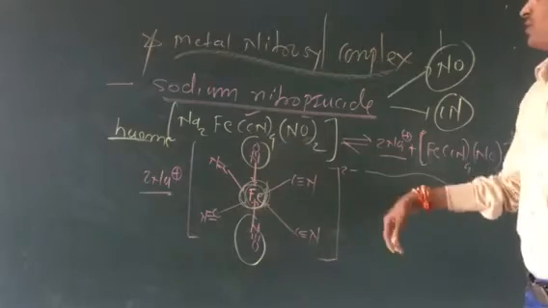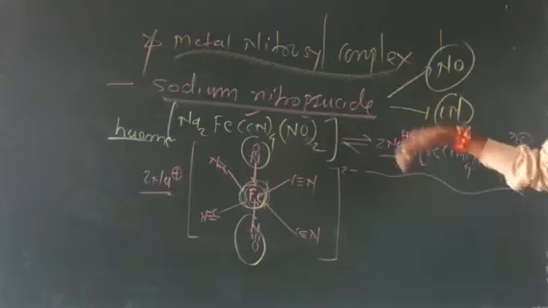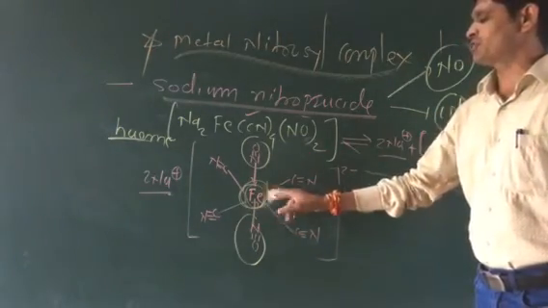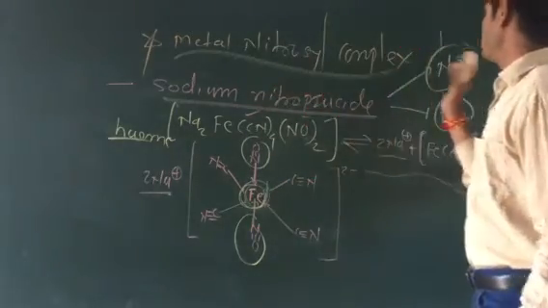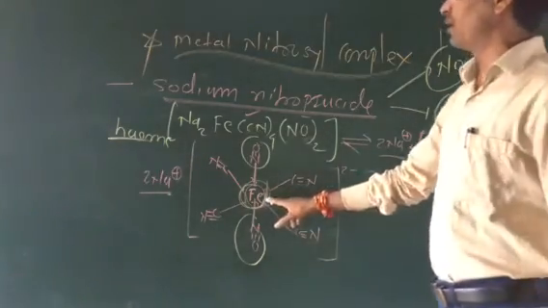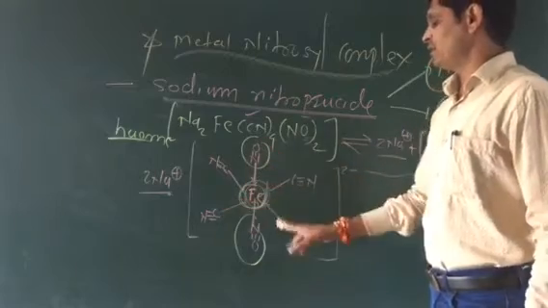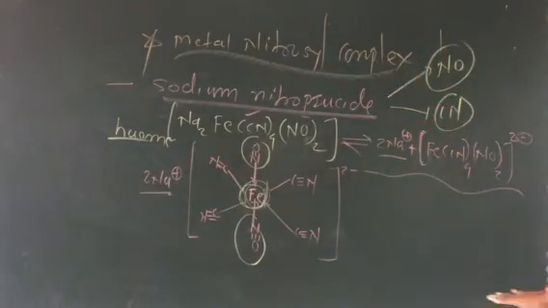So this we have defined. This is an example of the metal nitrosyl complexes. Why? Because the nitrosyl as a ligand is directly bonded to the transition metal. So that's why it is known as a metal nitrosyl complex. There are two different ligands directly attached to the central metal, cyanide and the nitrosyl. So this is nothing but a metal nitrosyl complex.